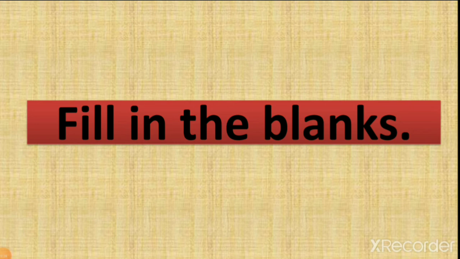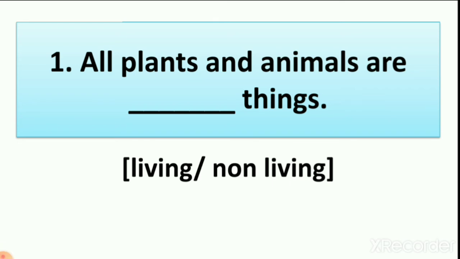Question number 2. Fill in the blanks. In this, we have to write the one right answer in the blanks. Number 1. All plants and animals are dash things. So we learned in this lesson that all plants and animals are living things or non-living things. They can eat, they can drink water, they can breathe. Yes. So all plants and animals are living things. So we write here living things.